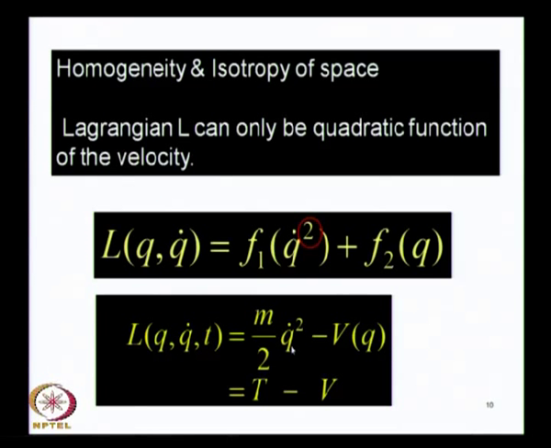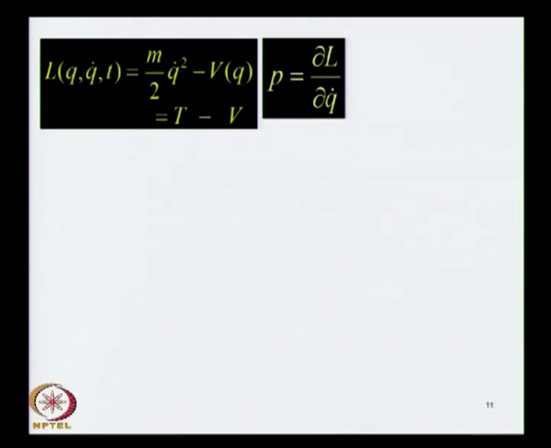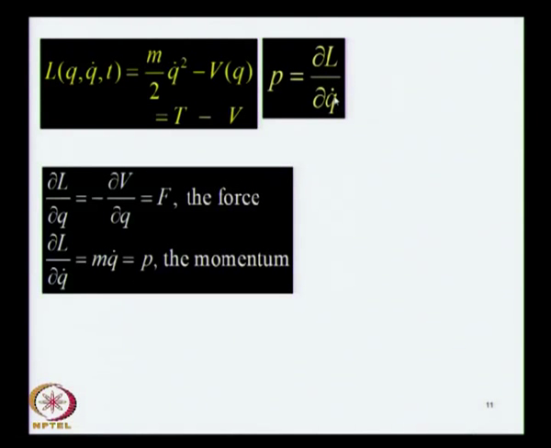This interpretation gives a direct connection between the Lagrangian formulation of mechanics and the Newtonian formulation of mechanics, because these cannot be independent of each other. They cannot give you two different results, they must give you results which completely correspond with each other, and that correspondence is easily seen because the moment you recognize your generalized momentum as a partial derivative of the Lagrangian with respect to the velocity, then you find that the partial derivative of the Lagrangian with respect to q, del L by del q, will be minus del V by del q.